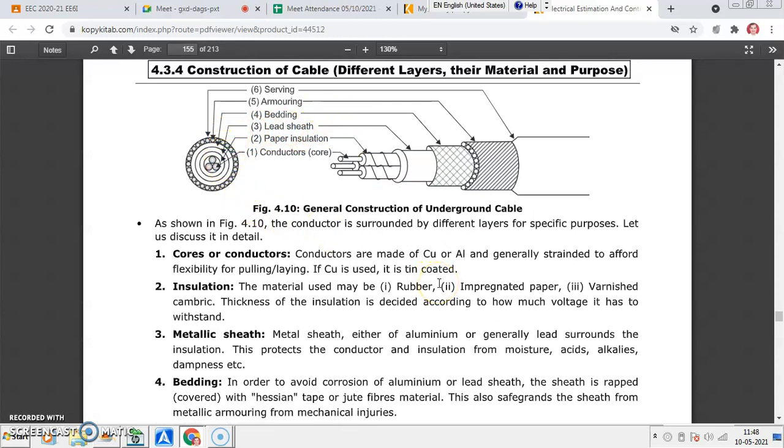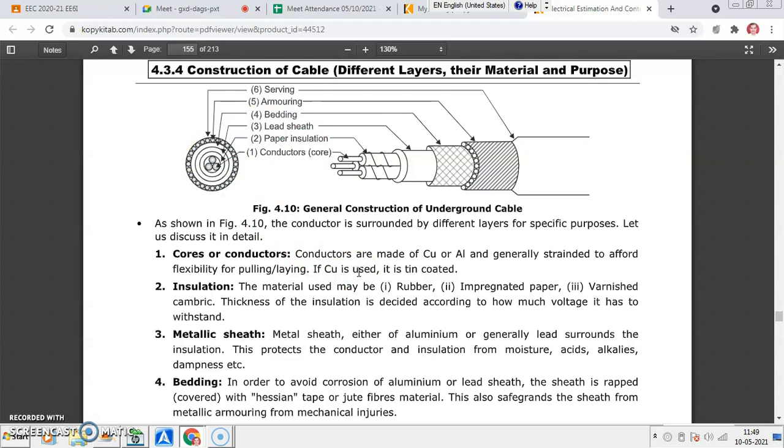Then you have the bedding, in order to avoid corrosion of the aluminum or lead sheath. The lead sheath is a metallic sheath, so it needs protection from corrosion.